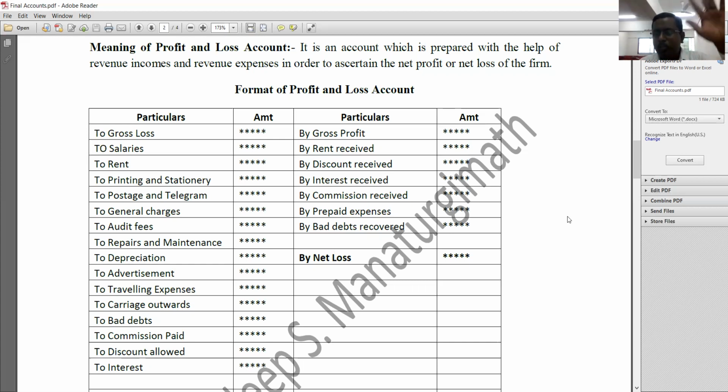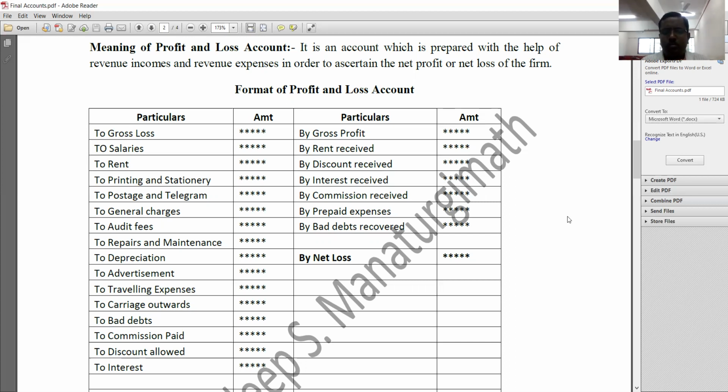Apart from those six to seven expenses such as opening stock, purchases, wages, carriage inwards, octroi, then next one is trade expenses, water, gas, power. Apart from these expenses, if you find any other expenses, they must be recorded in profit and loss account because they will be indirect expenses. So very simple concept.